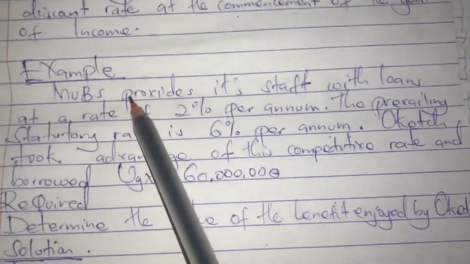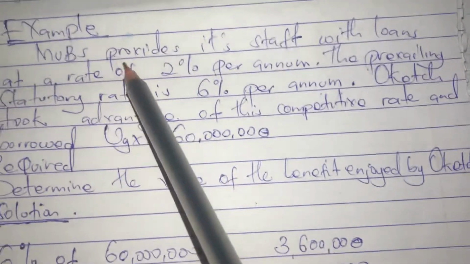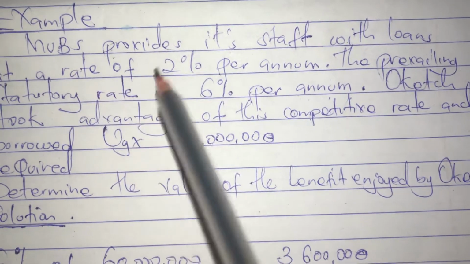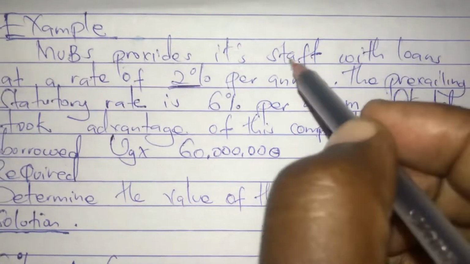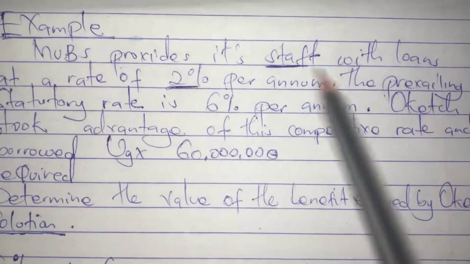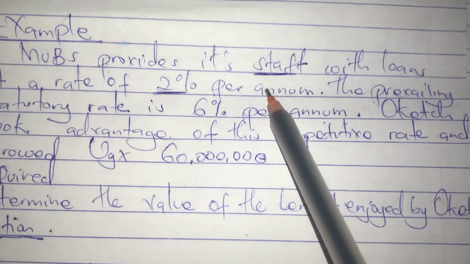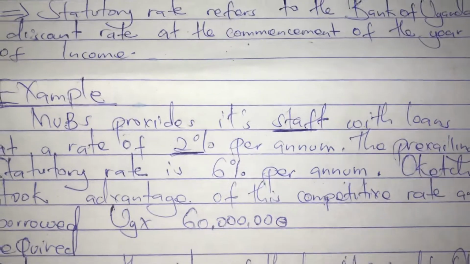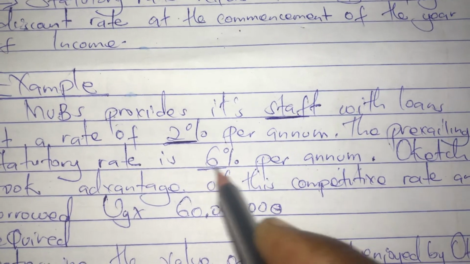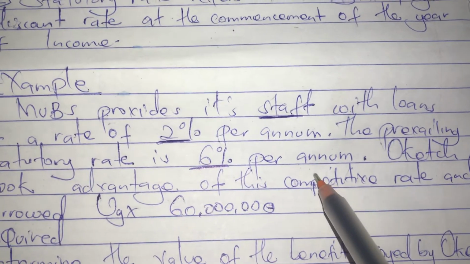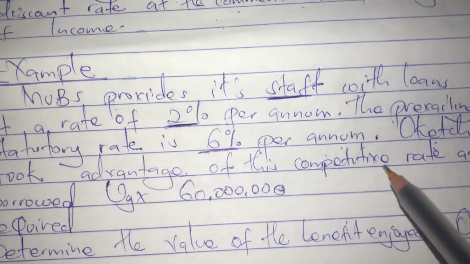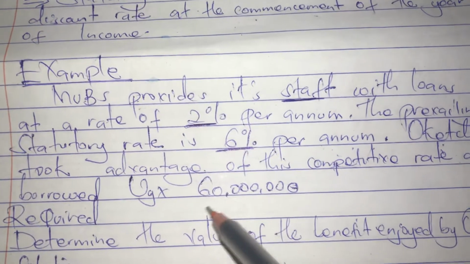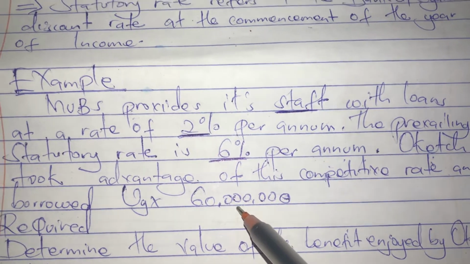We are going to see that. Let's have an example. Moves provides its staff with loans at a rate of 2% per annum. The prevailing statutory rate, which is for the Bank of Uganda, is 6% per annum. So Okech, who is a staff member, took advantage of this competitive rate and borrowed 60 million.